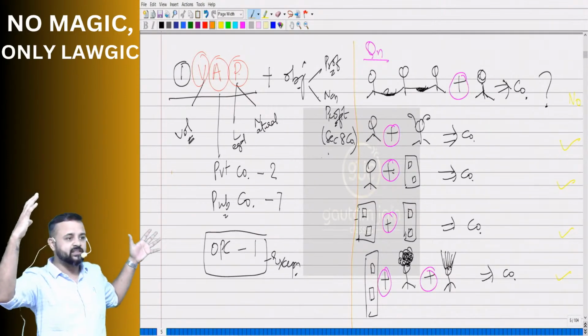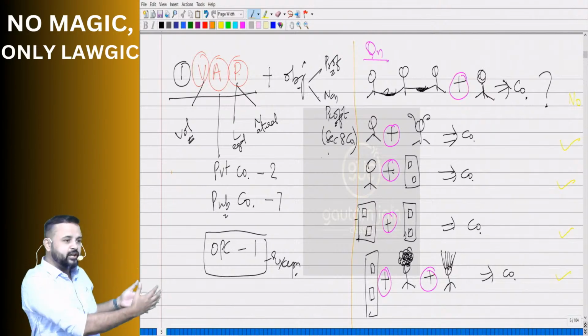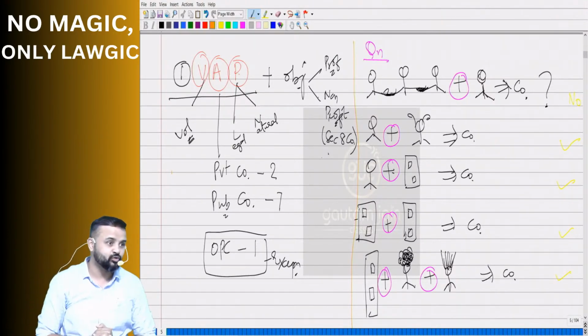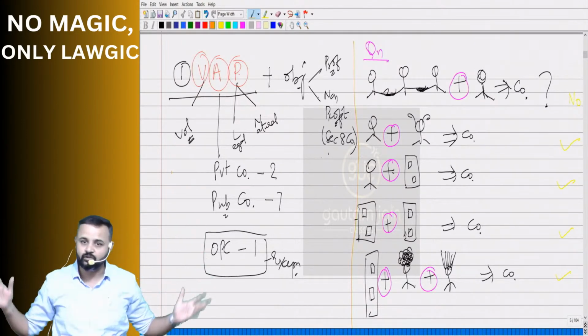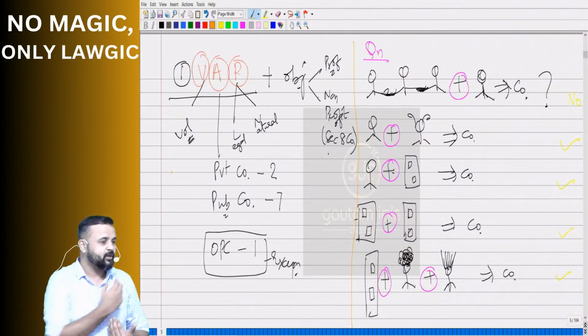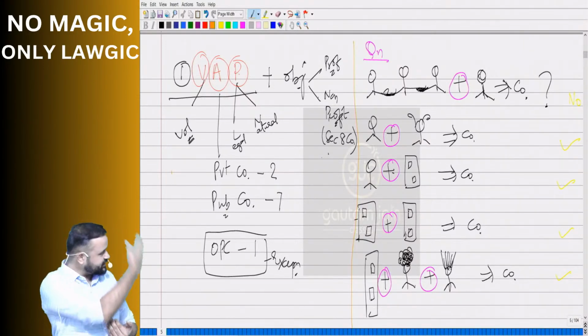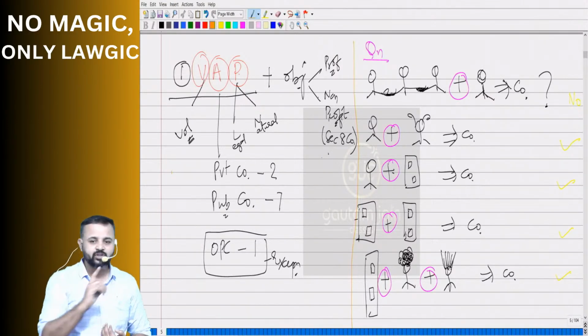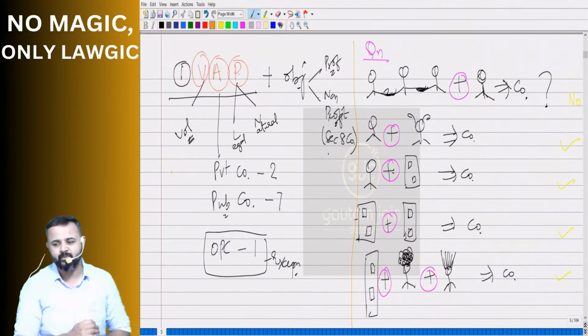Don't look at the screen like this. Where I am reading, where I am, you have to concentrate there. Don't make the blunder of looking at the whole screen. Look where I am talking. Where am I talking about? Association. So look at association. Sir says private company, public company. Then OPC is an exception where there is no association. There is only a single member.